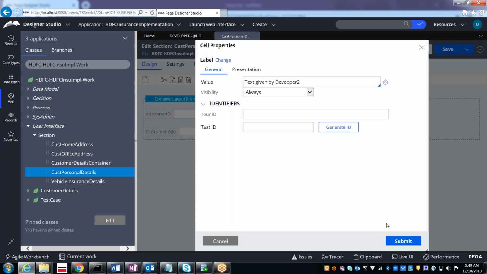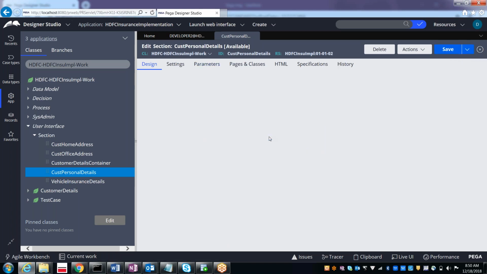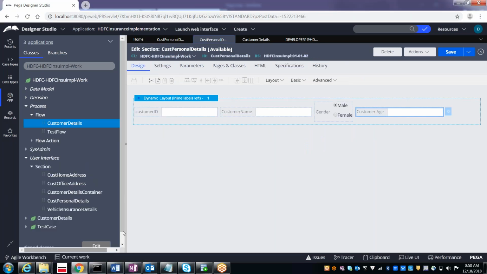Developer 2. Submit. And then save it. Developer 2 has given the text like this. Now go to developer 1. He also already opened it.